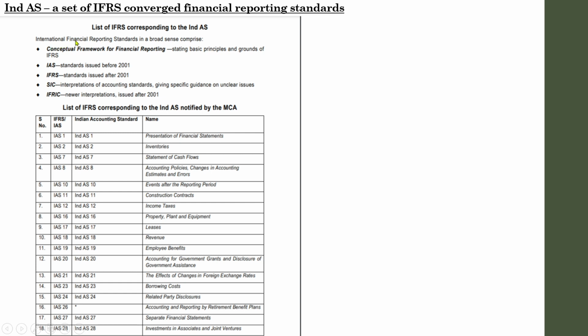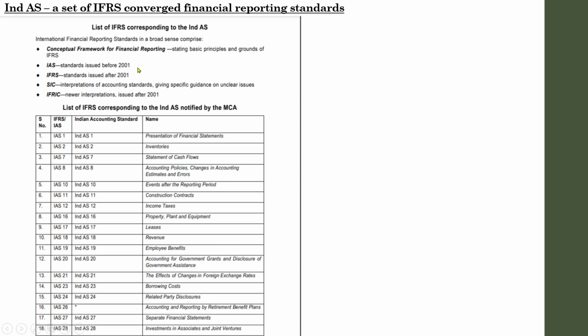International Financial Reporting Standards in a broad sense comprise the conceptual framework of financial reporting, IAS, IFRS, SIC and IFRIC. We have learned in detail each of these components of IFRS. IAS means International Accounting Standards and not Indian Accounting Standards. These are the first set of standards that were followed throughout the world, and they were issued until 2001.